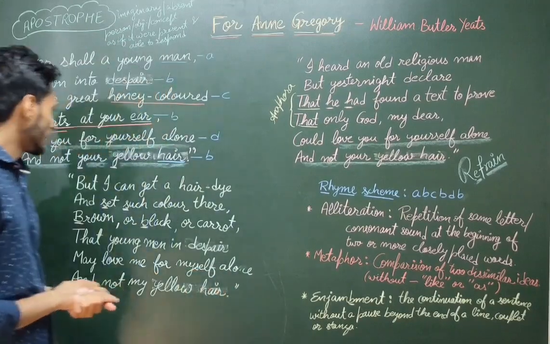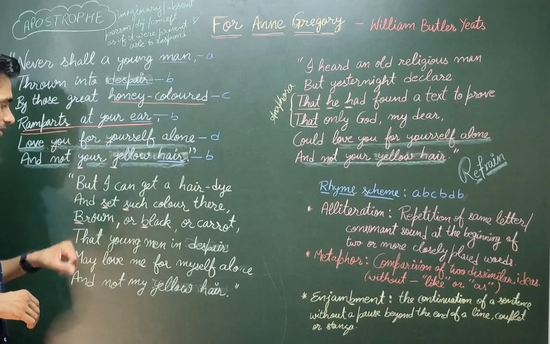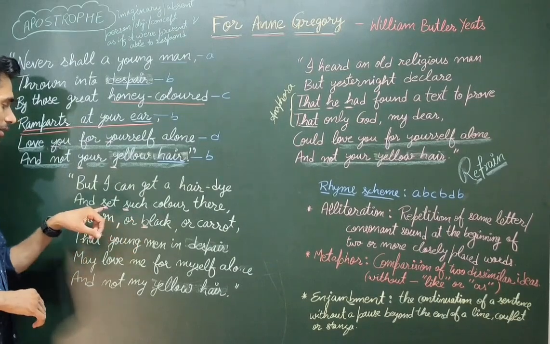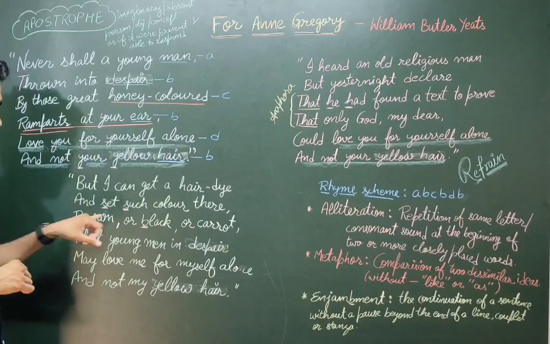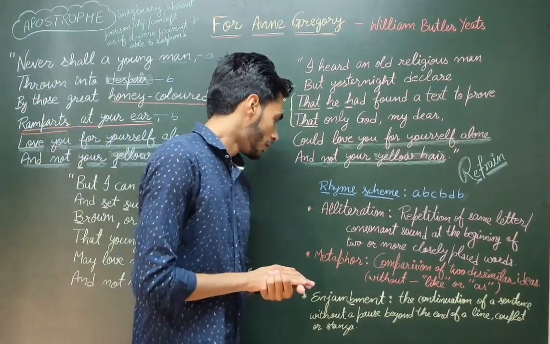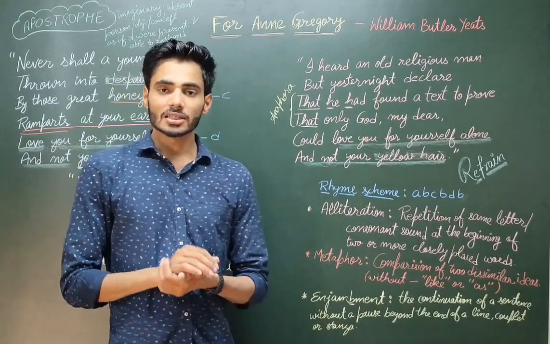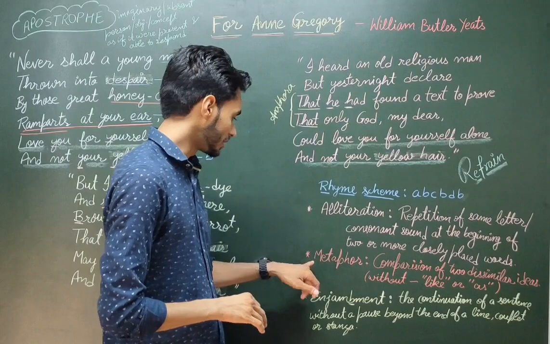Another example is set, such, and brown, black. In set, such, the sound s is repeated. In brown, black, the sound b is repeated. All these are consonant sounds that are repeated.